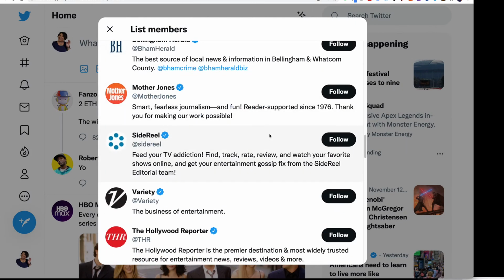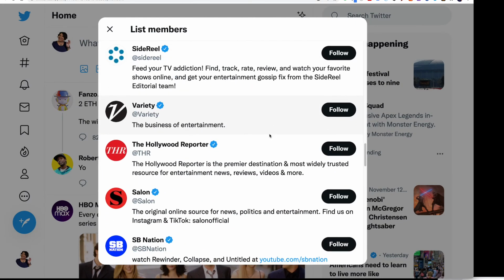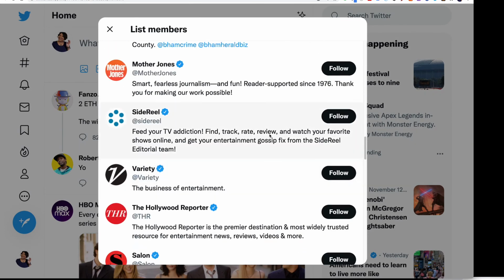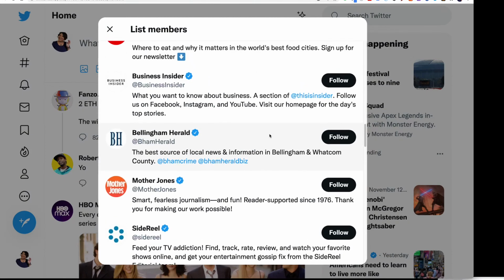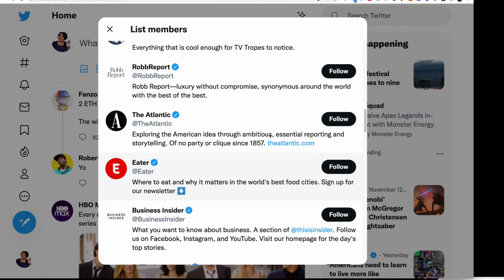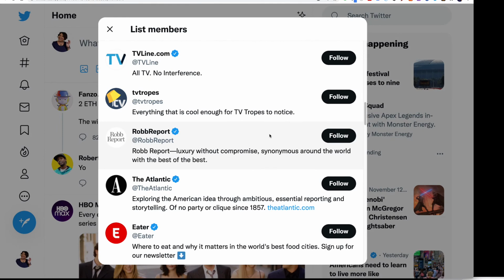Even for me in my area, I'm not sure how far it is down the list, but local newspaper is the Enquirer. It looks like this list might be in alphabetical order. I'm not sure. But the Philly Enquirer, which is another site that I don't frequent because of the ads, they are also on this list. So you probably have some local papers from your area that have Twitter accounts that you can now follow without fear of ads.